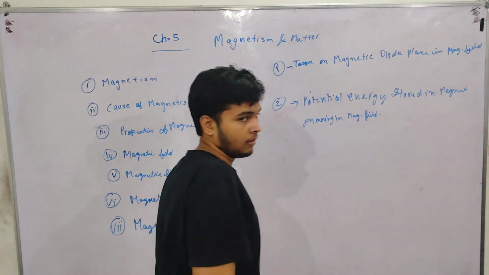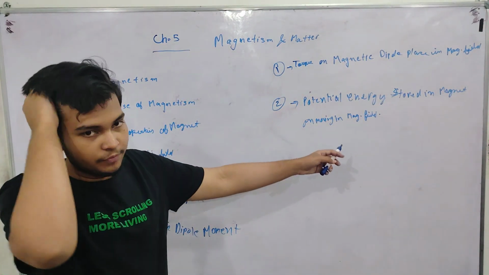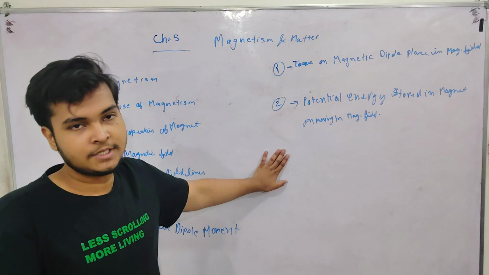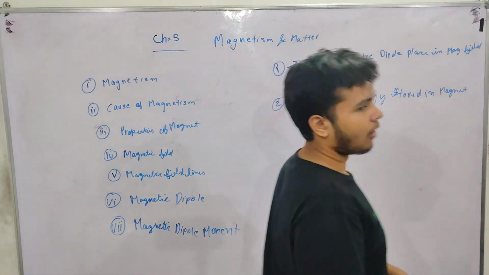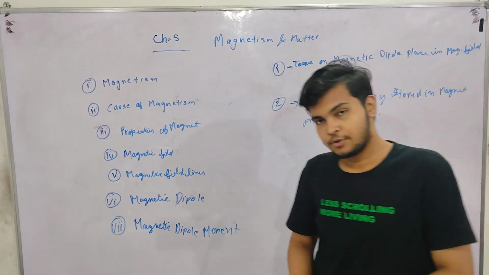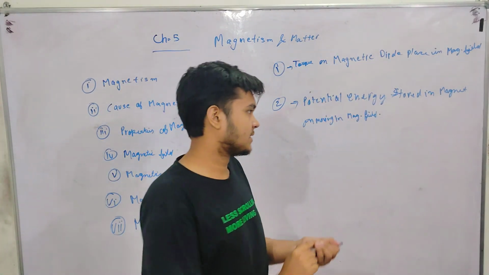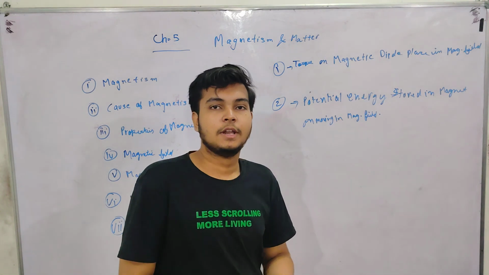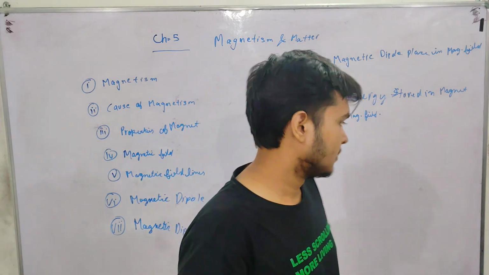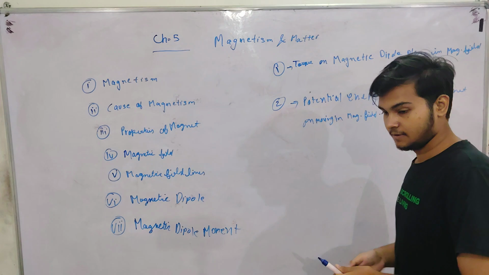When a magnet moves in the magnetic field, some energy will be stored in the magnet in the form of potential energy. So these two derivations will come in exam from this chapter. Other than these two, there are no derivations in this chapter. So note this down.